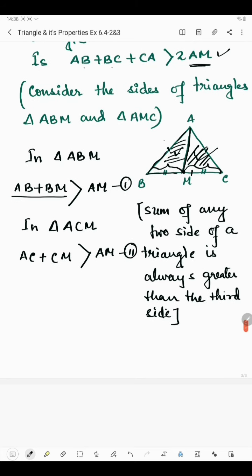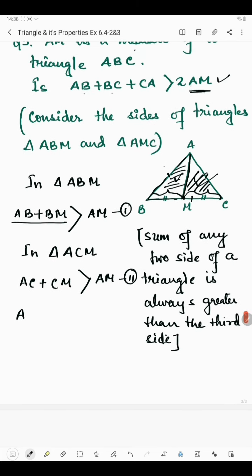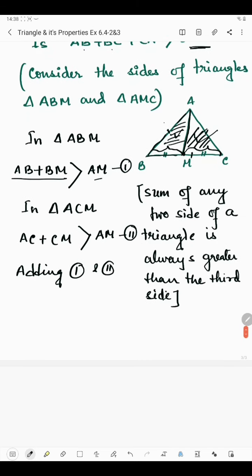Now we will add these two equations. Why? Because we have to make 2AM, twice AM. If you add the right-hand sides, you will get twice AM, because AM plus AM is 2AM. So adding 1 and 2, on the left-hand side we have AB plus BM from equation 1, plus AC plus CM from equation 2.